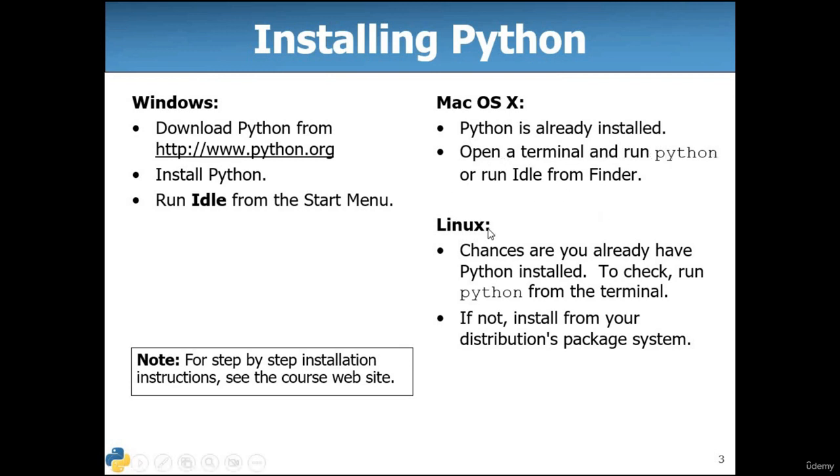In Linux, chances are you usually already have Python installed. To check, run Python from the terminal. If it is not installed, then install it from your distribution's package system. So in Windows, we have to install it manually. In Mac, Python is already installed, and in Linux, sometimes it is installed and sometimes it's not. So now let's move on.